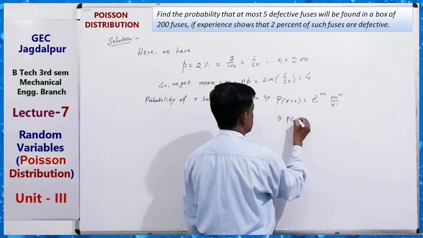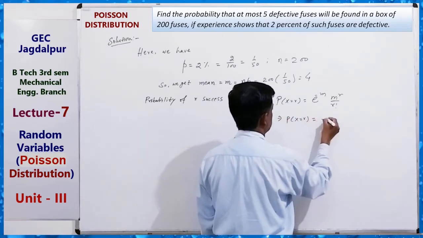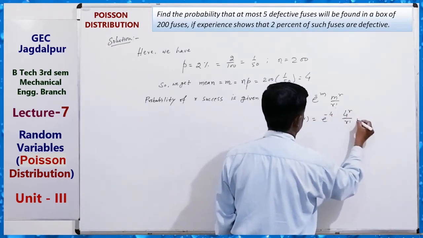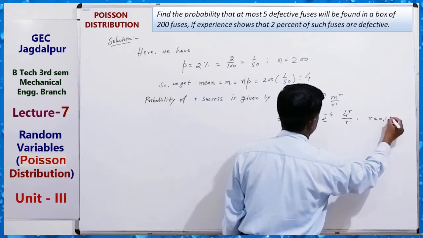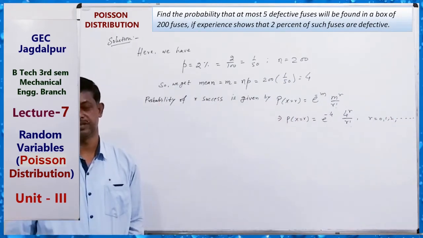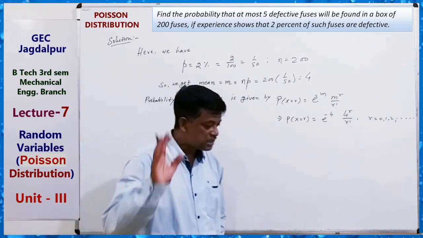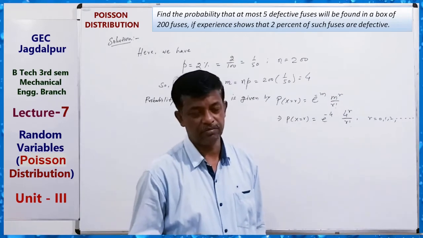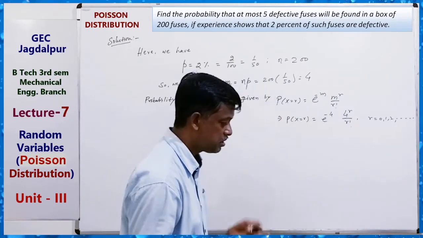This implies P of x equals to R equals e to the power minus 4, 4 to the power R upon R factorial, where R equals to 0, 1, 2, 3 and so on. This is the probability function. Now, the maximum number of defective items should be 5, that is R is less than equal to 5. So that is the required probability.